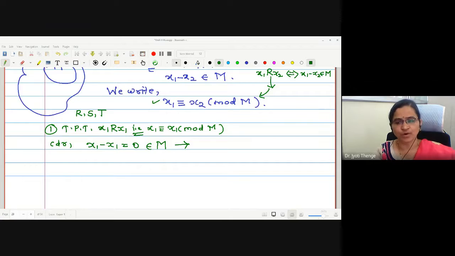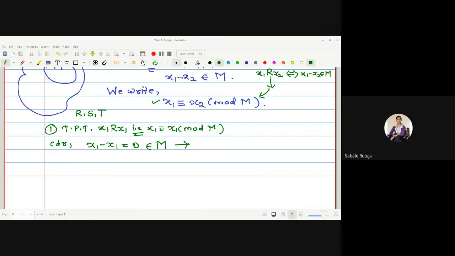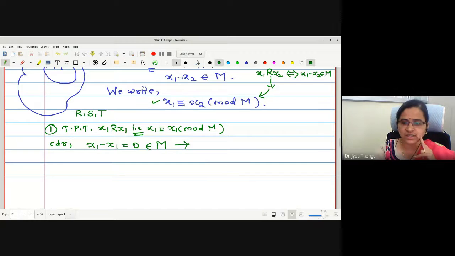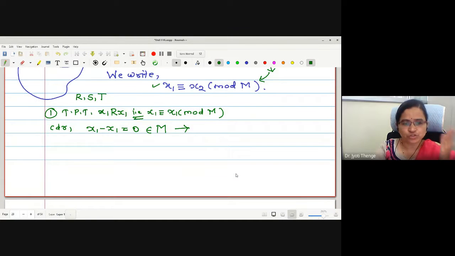Zero is in M or not? If it is there, what is the reason that 0 is in M? You have to answer me, otherwise I am not going to proceed to the next step. M is a subspace of linear space X. And what is the property of the vector spaces? It should have additive identity, that is, it should have a zero element. It is one of the properties of the linear spaces.